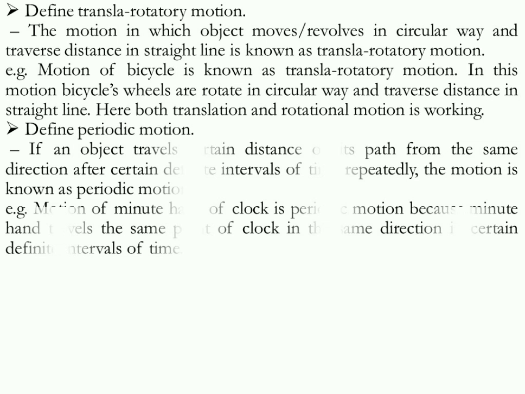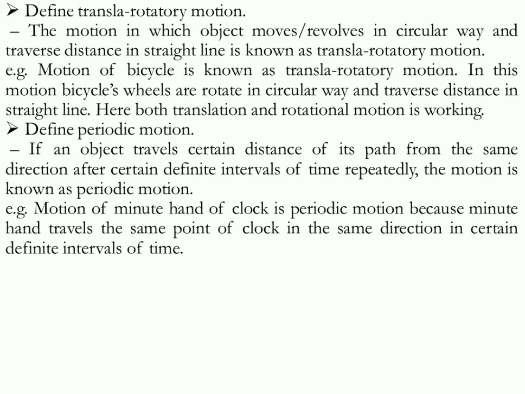Now, what is periodic motion? If an object travels a certain distance of its path in the same direction after certain definite intervals of time repeatedly, the motion is known as periodic motion. Actually, when any object is passing a definite point from the same direction repeatedly and in the same time interval, then it is known as periodic motion.